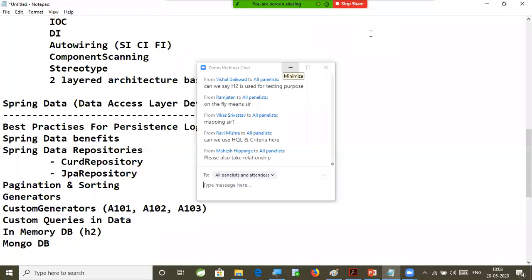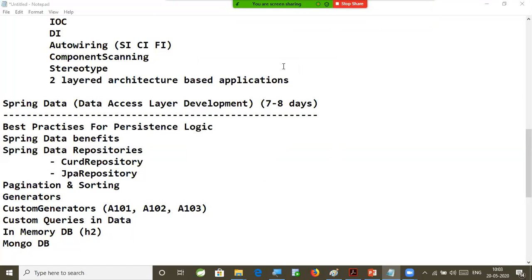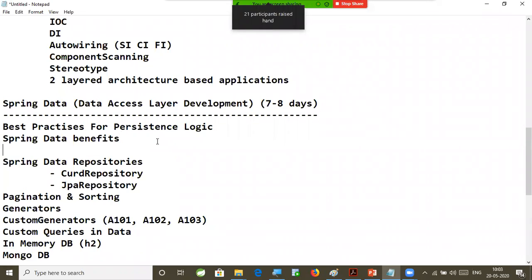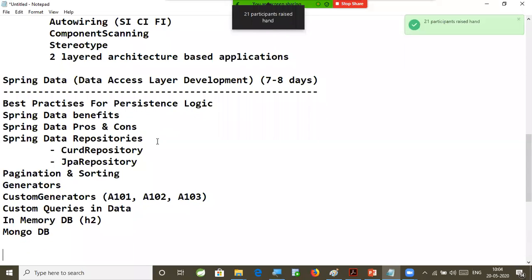Sir, actually Mahesh, when you are going for relationships, Spring Data does not support that. If you want to work with relationships in our persistence layer, then Spring ORM is the best choice. So there are some advantages and disadvantages of Spring Data, and those also will be covered. Spring Data pros and cons I'm going to explain. For relationships, Spring Data is not recommended, so it is not going to support that. For that, we need to go for Spring ORM, right? One example I will take: how to work with association mapping also, how to execute the relationships in our persistence logic. If you want to learn something which is not mentioned here, and guys, one more thing, whatever I am listing here, that is not fixed.